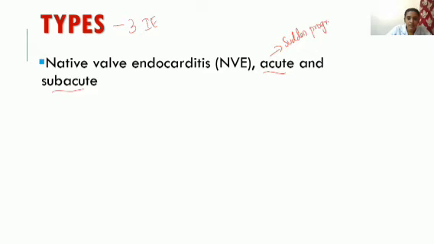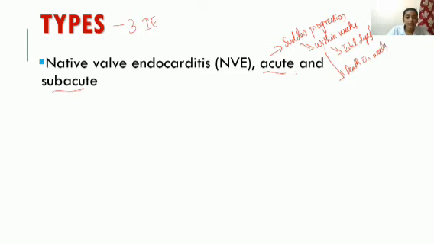Sudden progression of disease happens in acute, and in subacute. Sudden progression means within weeks. Within weeks, the signs and symptoms will progress and cause total dysfunction or major problems in the heart. And even if it is not properly treated, it can lead to death, that too within weeks.